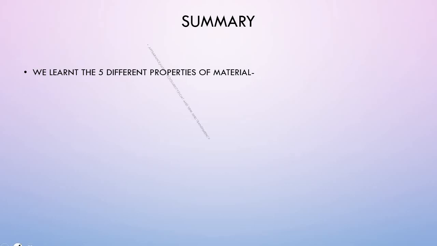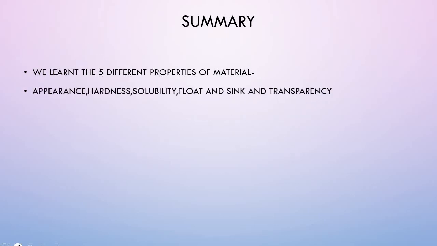So now let's go to the summary part. After summary, I will show some pics of our video. We learned the 5 different properties of materials. So the 5 different properties are appearance, hardness, solubility, float and sink, and transparency.